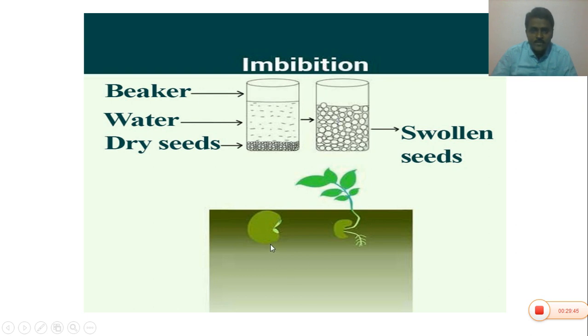You can see that whenever we sow seeds in the soil, at the time of germination the seeds absorb water present in the soil and swell, and automatically they undergo respiration. Hence, the embryo becomes a seedling. So it is the best example of imbibition. The seeds germinate by the process of imbibition. By imbibition, the seeds absorb water and they can easily germinate.